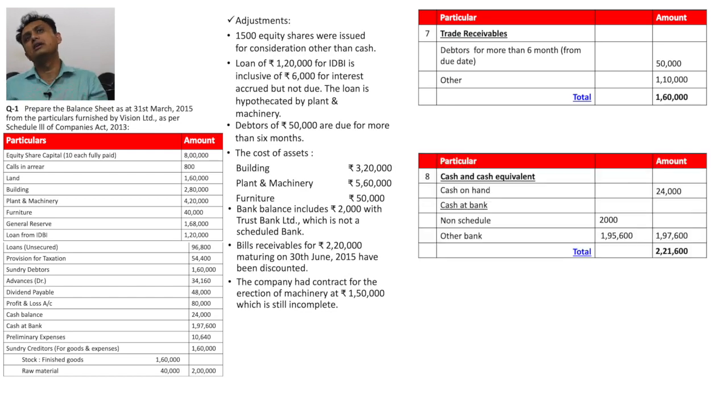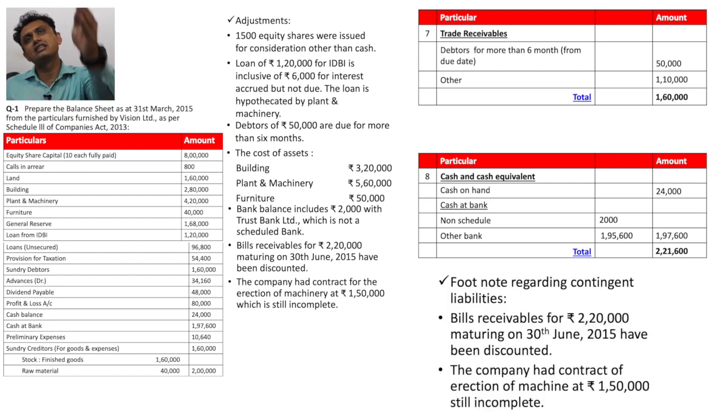Next we consider note number 8, cash and cash equivalents. Here we consider cash balance as well as bank balance, non-scheduled bank and scheduled bank. Finally, last one, we write down footnotes. We close all notes of accounts and we prepare our balance sheet.